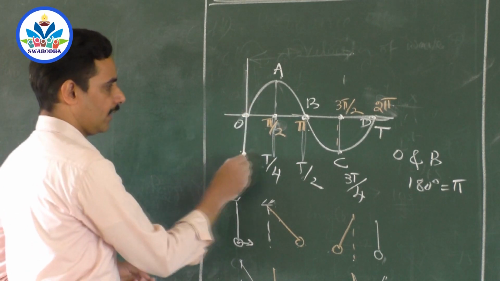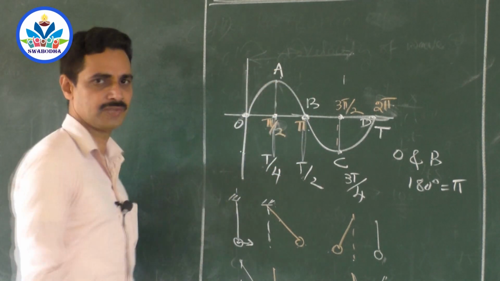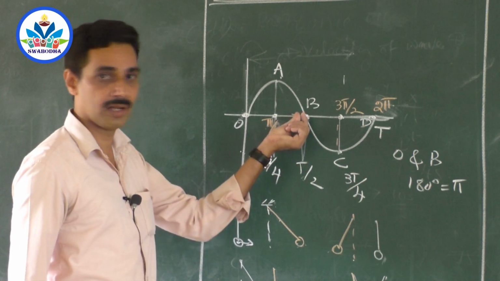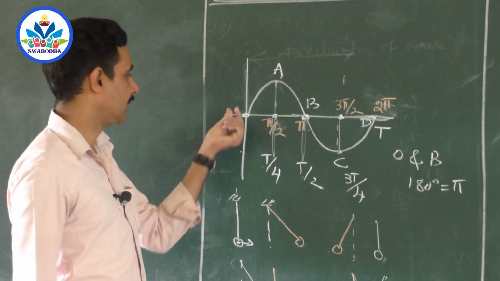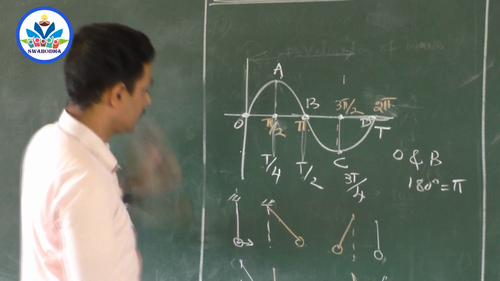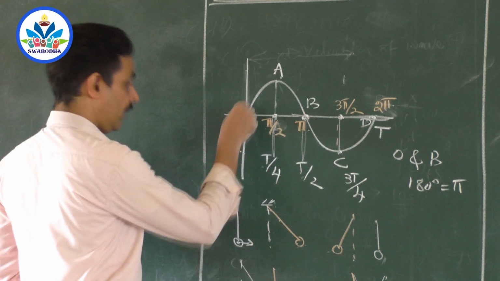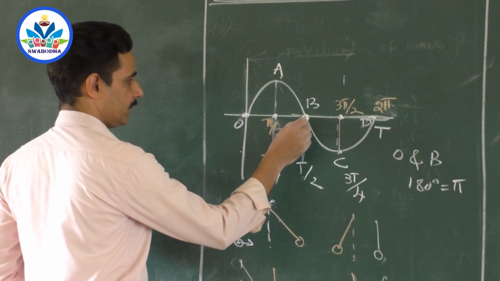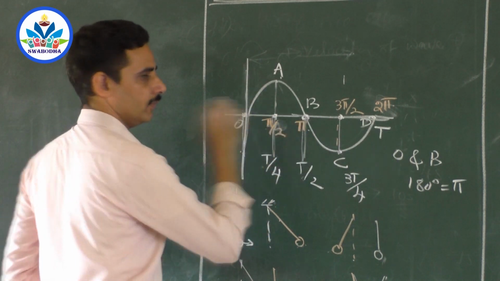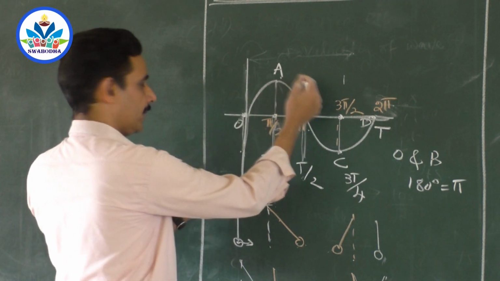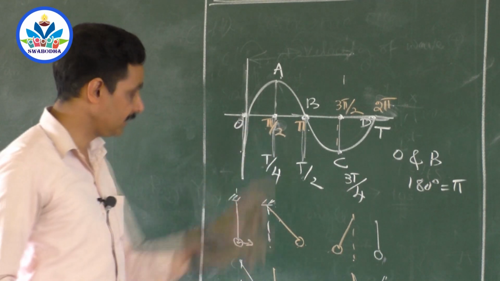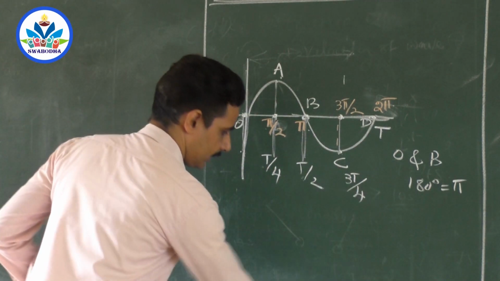When the journey of this is down, this will be going up, because this has completed only half of the oscillation. When this completes half of the oscillation, it will be up. So its next journey is going up and the next journey of this is coming down. This particle has completed half of the vibration. By the time this starts vibration, this will be completing half of the vibration. And when this goes up, this will be coming down. So they are in exactly opposite phase. That is 180 degree.